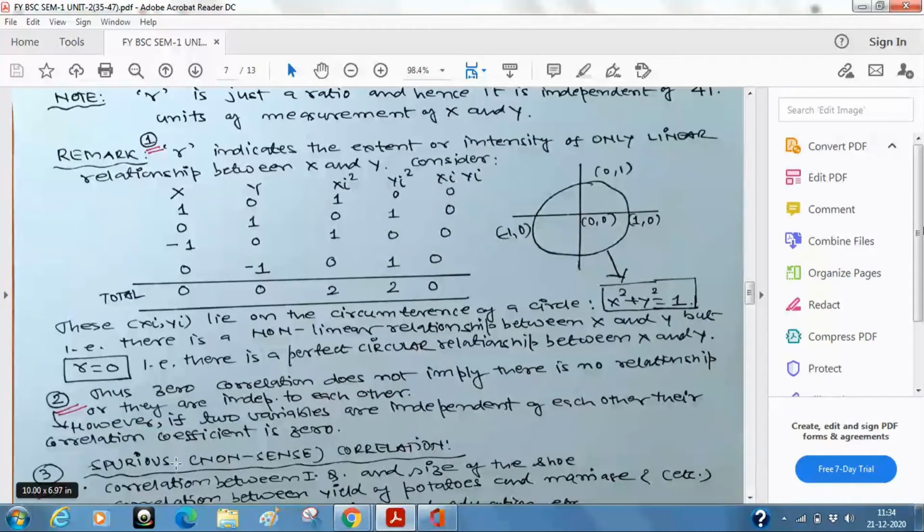Something which is not correct. Spurious का मतलब होता है नकली, not real. Spurious means it is there but actually it is not there.